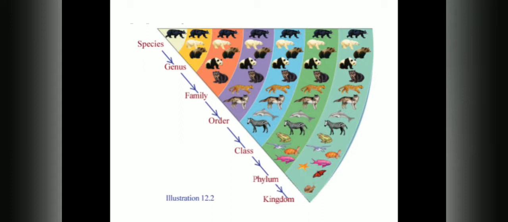So this is the taxonomic hierarchy. It shows the levels of classification. Next you can see the taxonomic hierarchy given in order. It starts from species, the basic level, and then similar genus together form a family, and related families together form an order, related orders together form a class, and related classes together form the phylum, and all the phyla together constitute a kingdom.